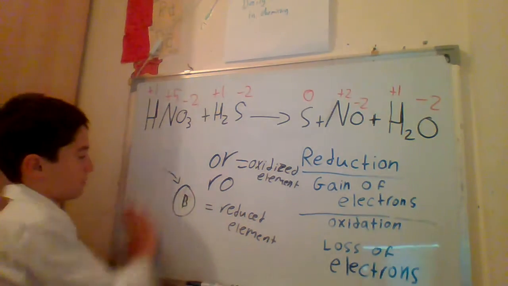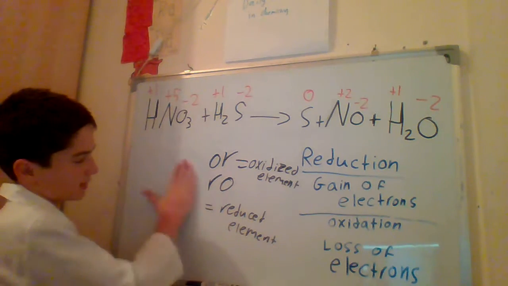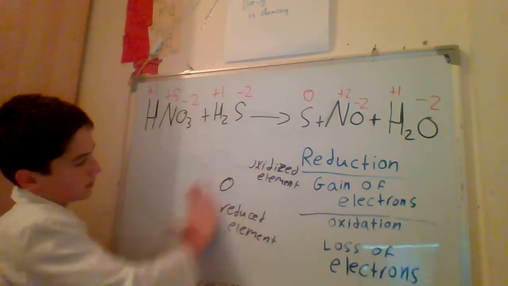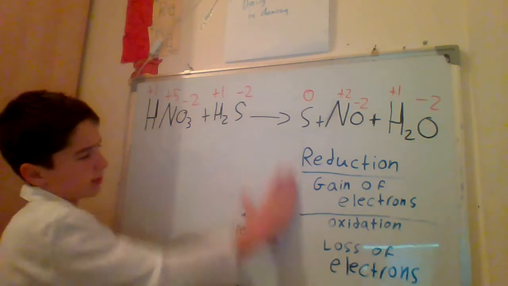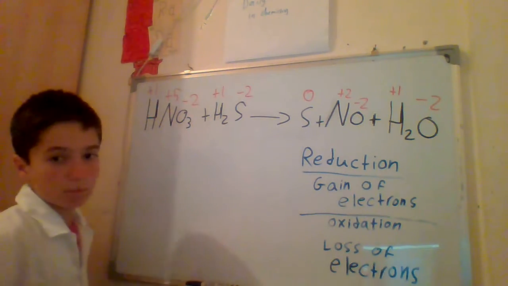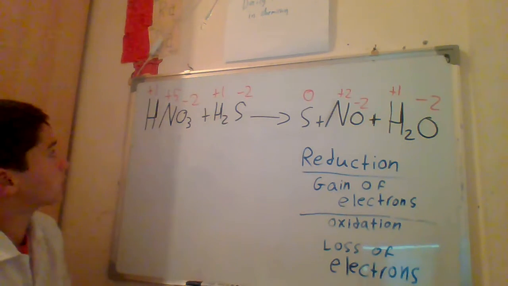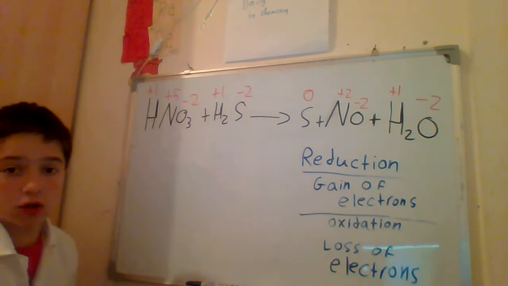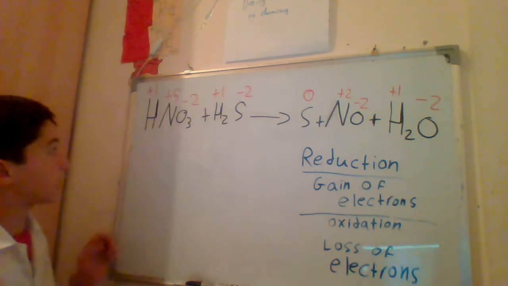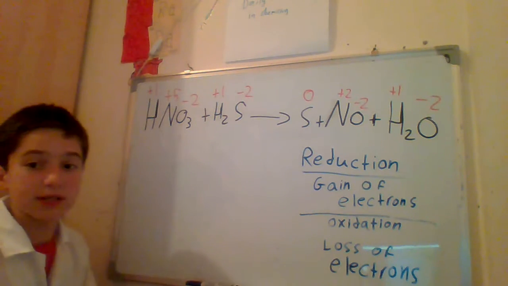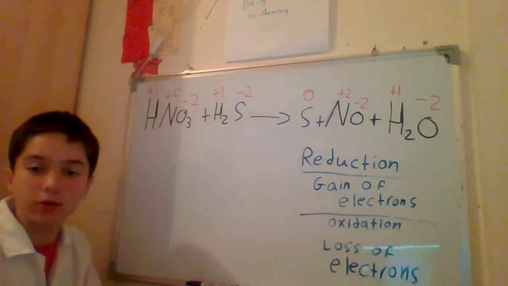Now let me erase the example here to get space so I can write. Okay, now let's look. Our objective is to know which one of the elements is the oxidizing agent and which one is the reducing agent.